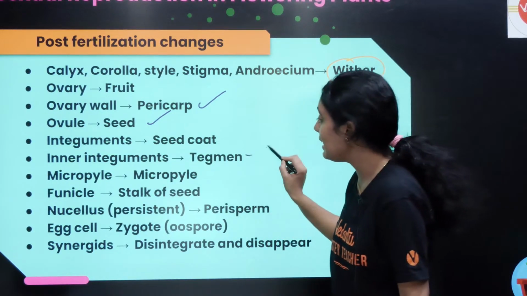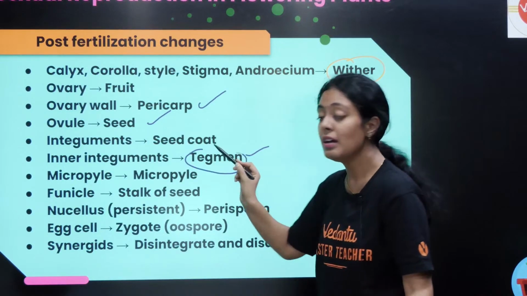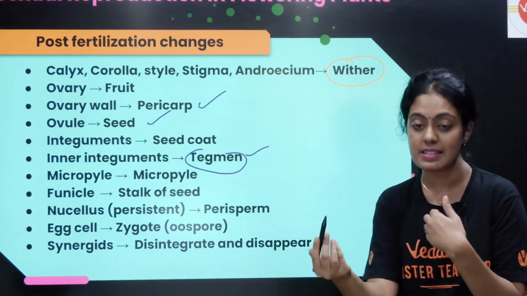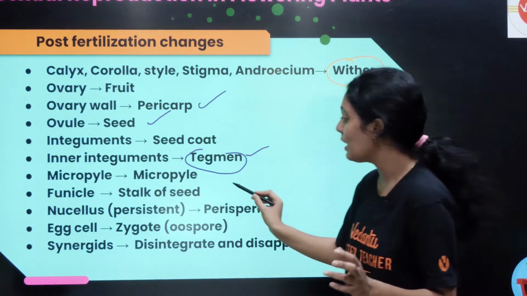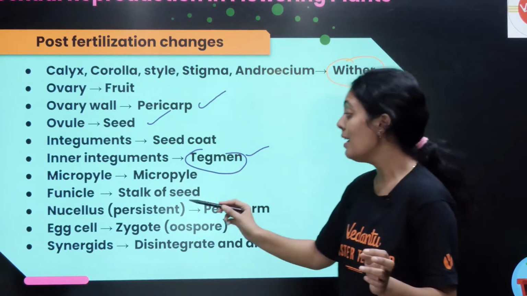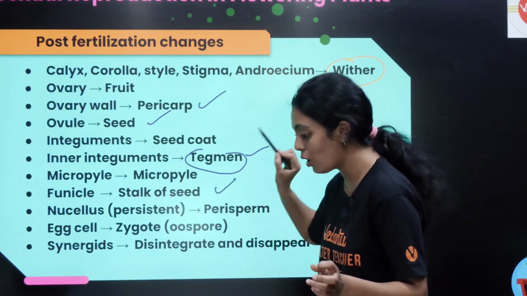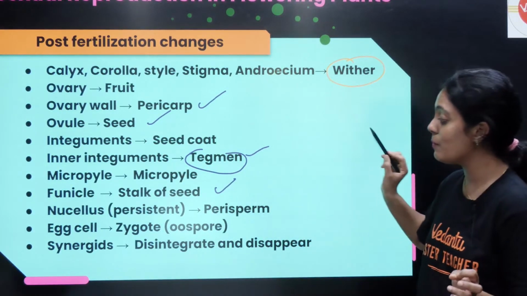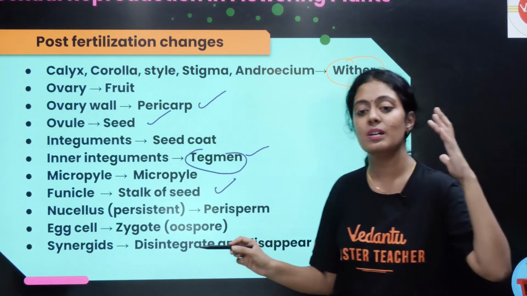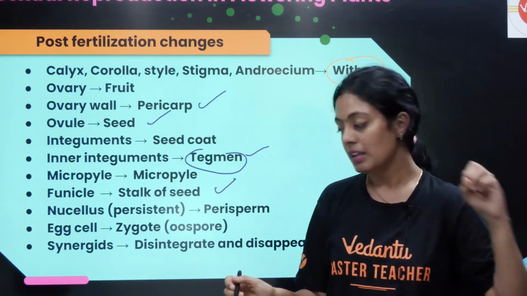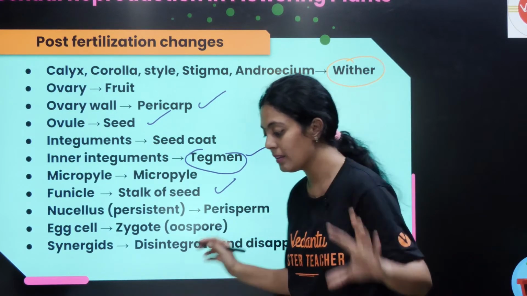The inner integument will become your tegmen. Unga seed coat la rendu irukku, outer testa and inner tegmen. Okay, the micropyle will remain micropyle, and the funicle will become the stalk of the seed. And the egg cell will become zygote, and the synergid will disintegrate and disappear. They will simply disappear there.